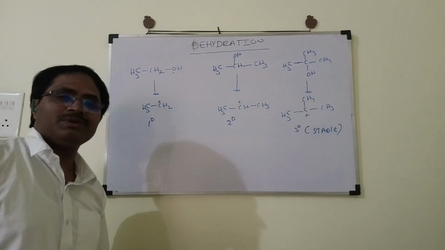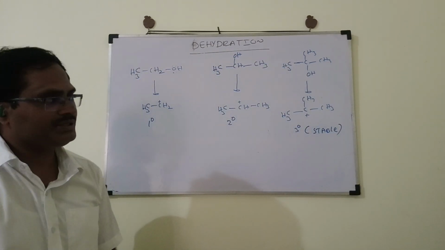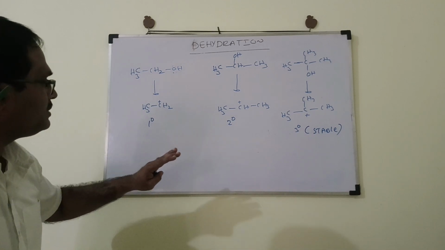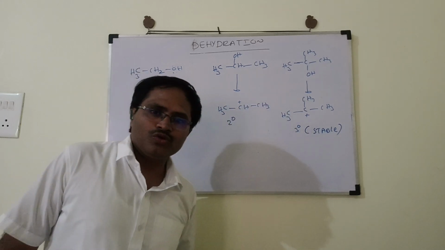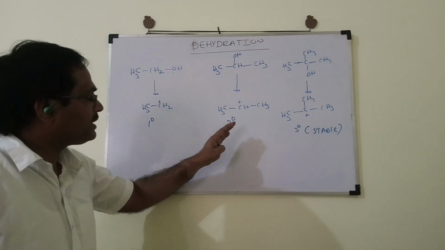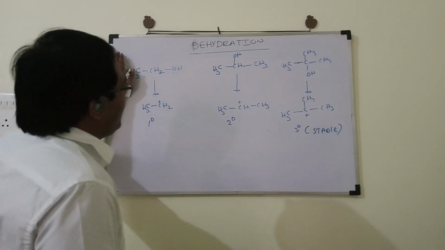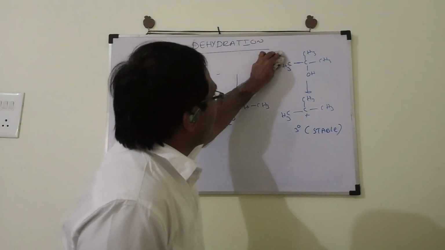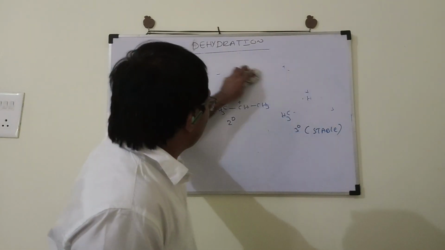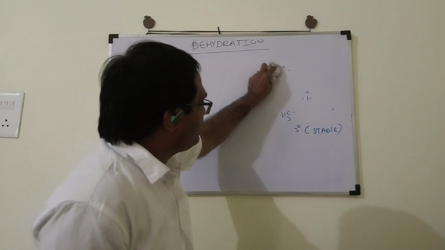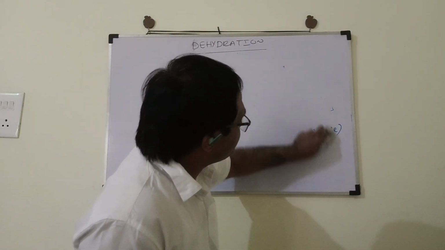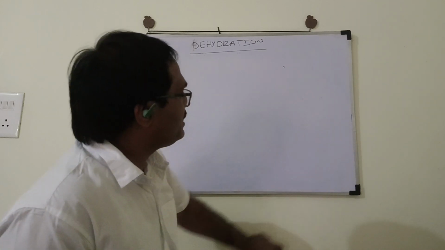Generally, alkenes will be the products during the dehydration process. The conclusion of this topic is that tertiary alcohols undergo fast dehydration as compared to secondary and primary. Likewise, you can also take some aromatic alcohols. We see some aromatic alcohols and how they undergo the dehydration process, and which alcohol goes through fast dehydration.